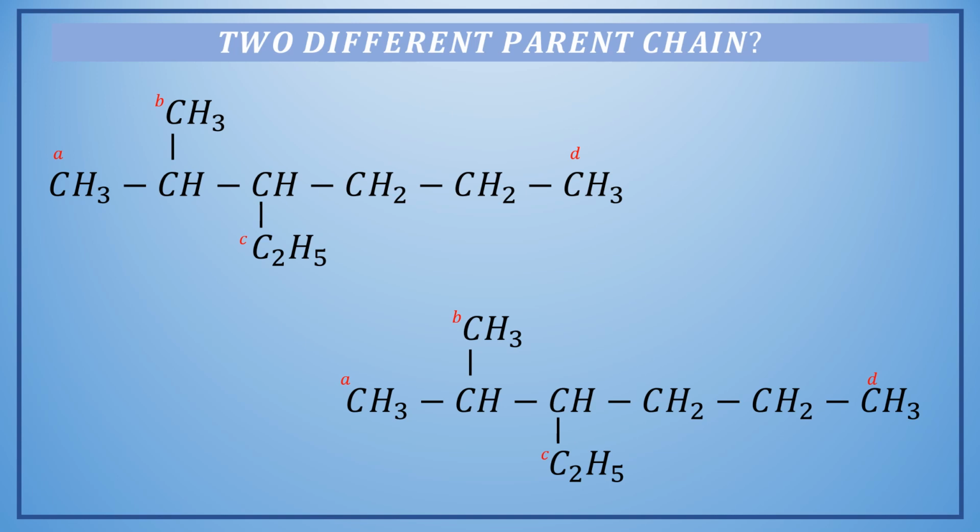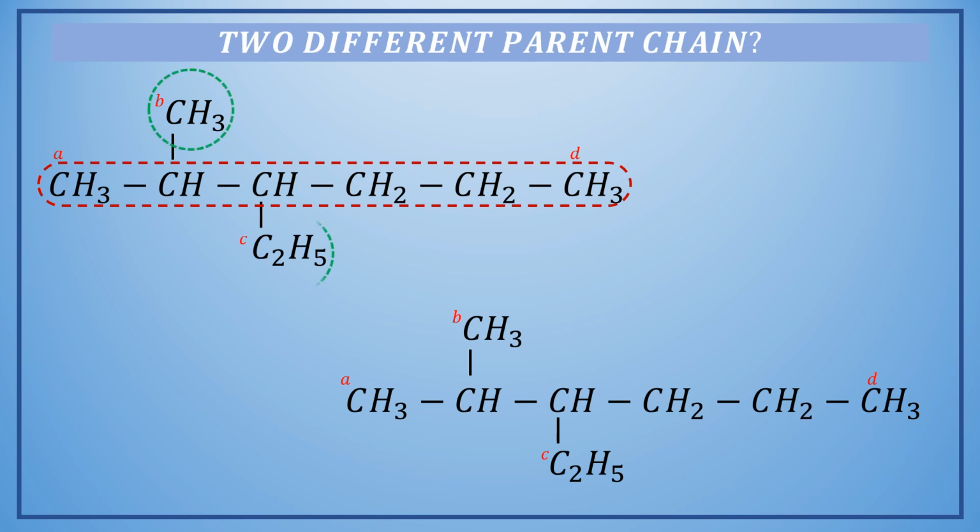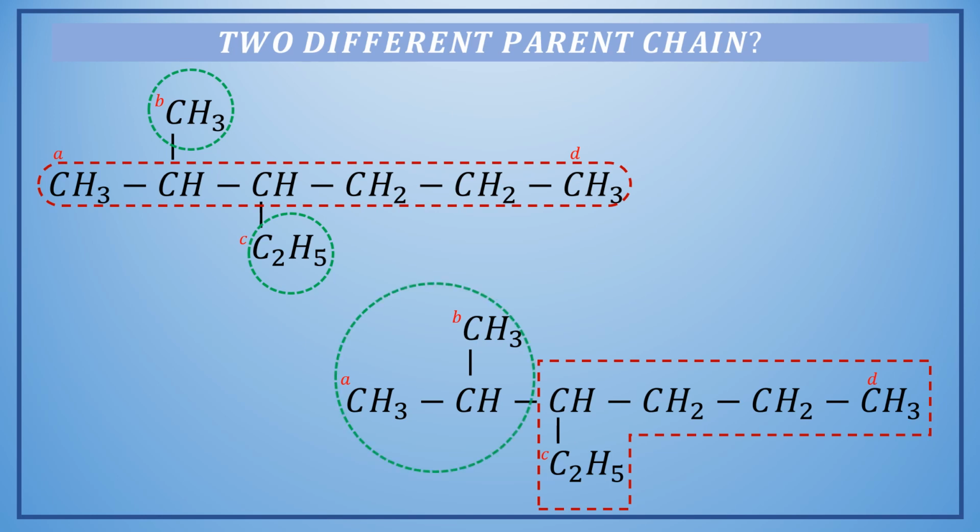So here, let me mark AD as the parent chain. If AD is the parent chain, both these groups will be substituents. Now let me mark CD as the parent chain, and in this particular parent chain we will have the substituent as circled here. This entire group will be a substituent.